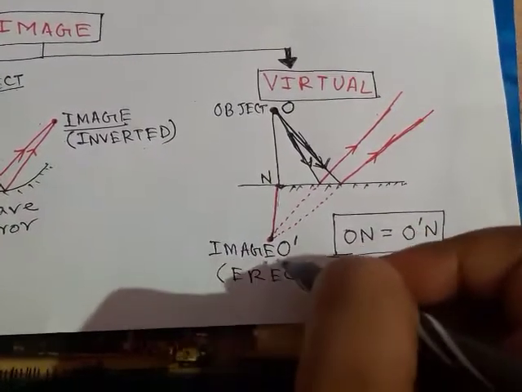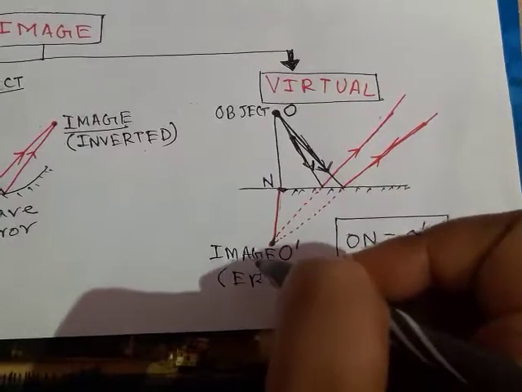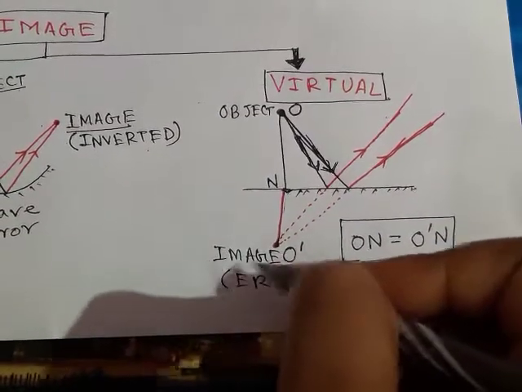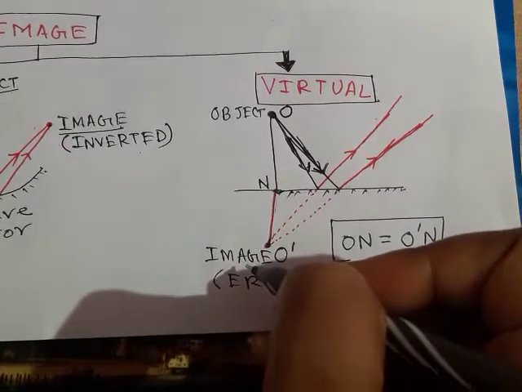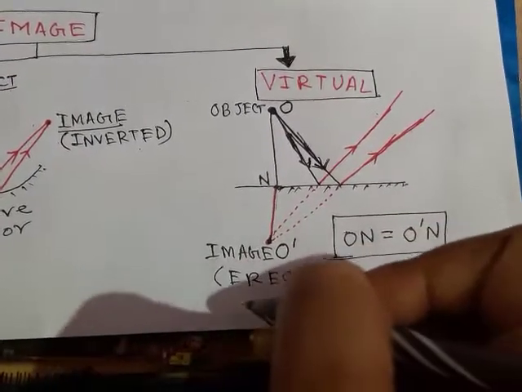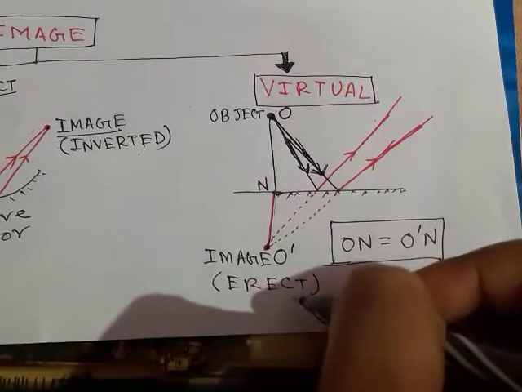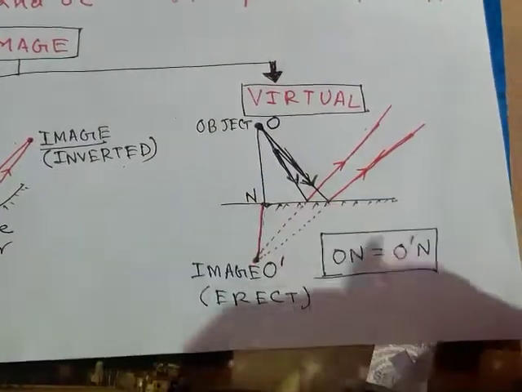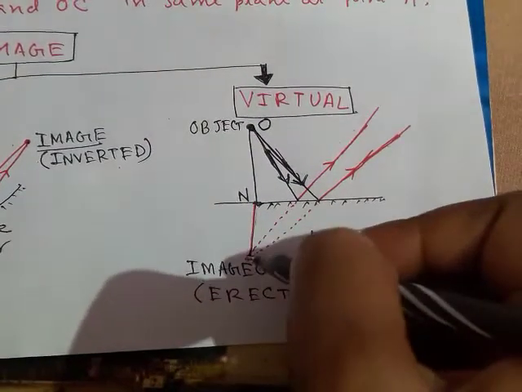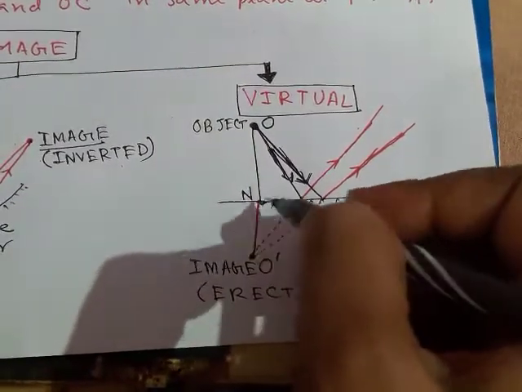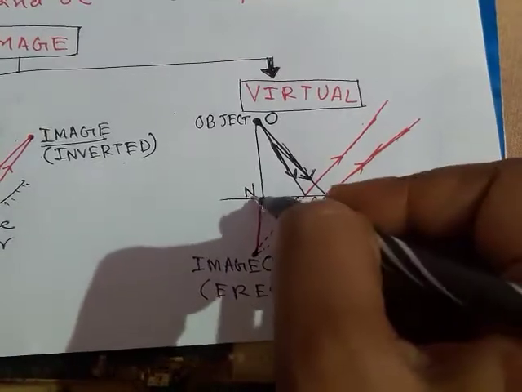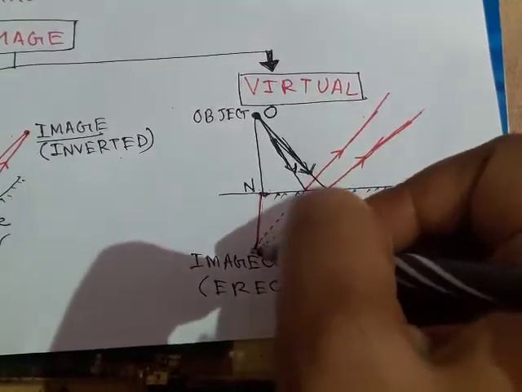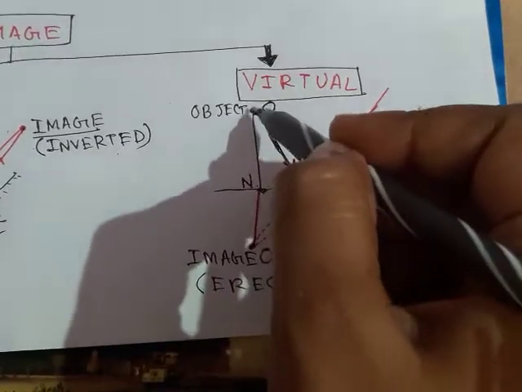This image is not real, it cannot be formed on a screen, and this image will also be formed in upright or erect position. And if you see the position of the image, you will observe that if you draw a normal from the image on the mirror, that is O'N, this distance O'N will be equal to ON.